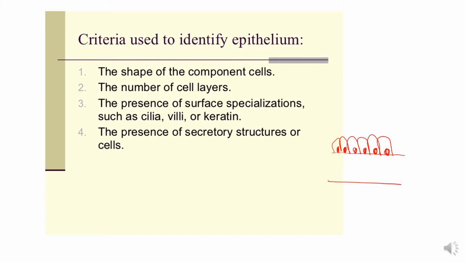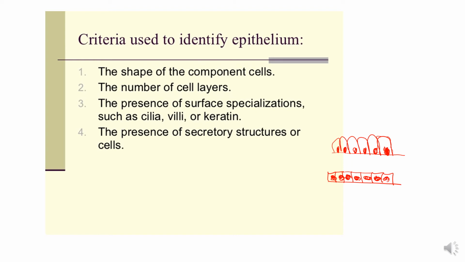Or simple cuboidal: likewise, the cells lie in one row, and the nuclei also lie in one row. Okay, so how to identify the cell type? Columnar cells, as I have told you before, are column shaped, but their cell boundaries are not distinct. Their nuclei lie in the base and they are somewhat oval.